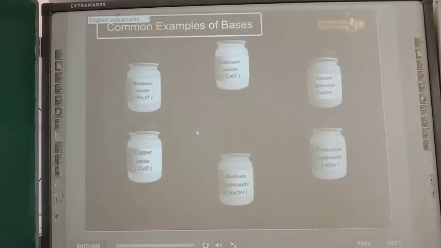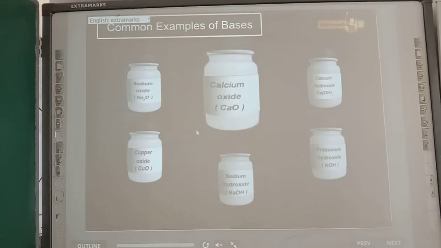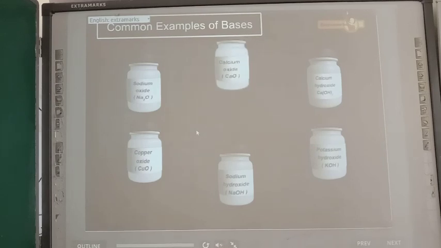Common examples of bases include calcium oxide, sodium oxide, copper oxide, sodium hydroxide, potassium hydroxide, and calcium hydroxide.